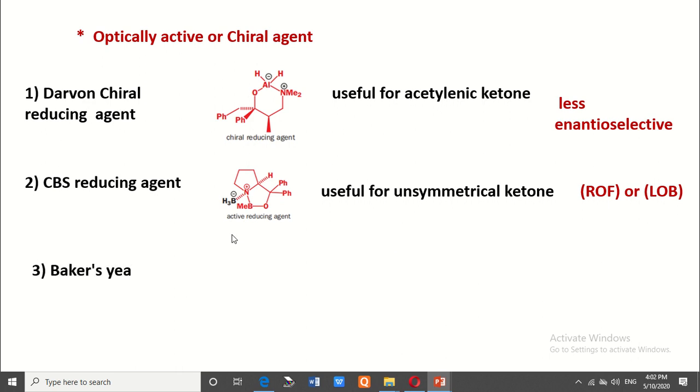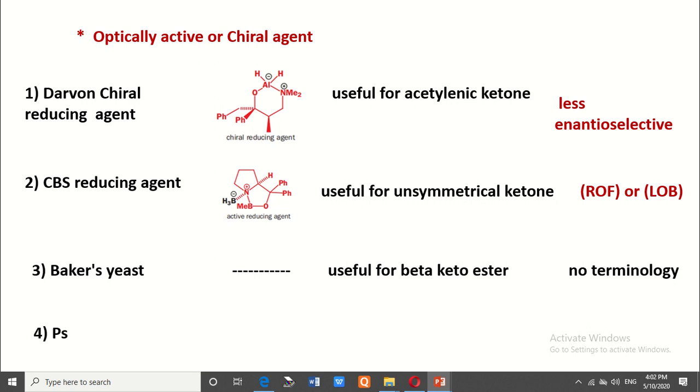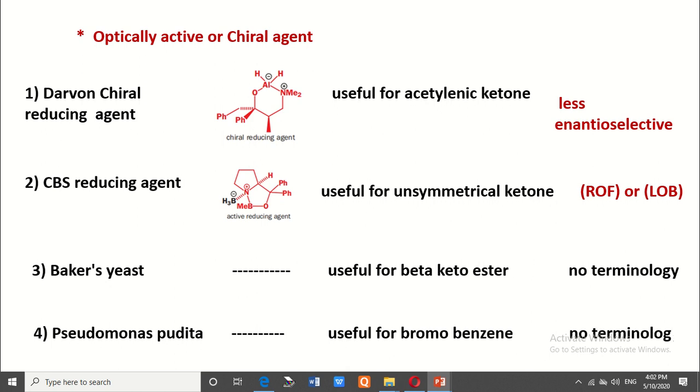The third reagent is called Baker's yeast, and its structure is very complex. It is useful for beta keto esters or beta carbonyl groups. No terminology here. Then the fourth is called Pseudomonas putida. It is the bacterial form and it is useful for the dihydroxylation of bromobenzene. Here no terminology is used.